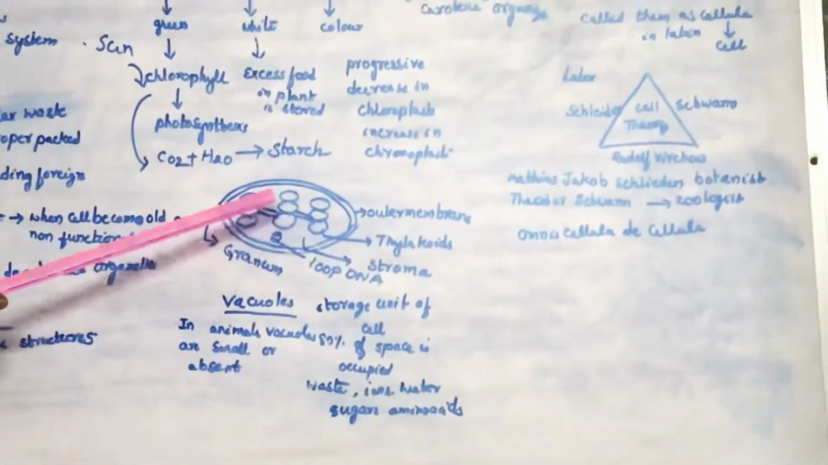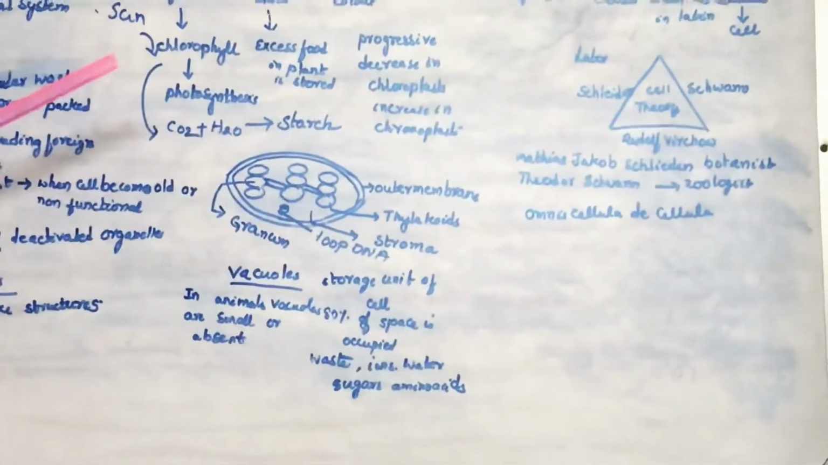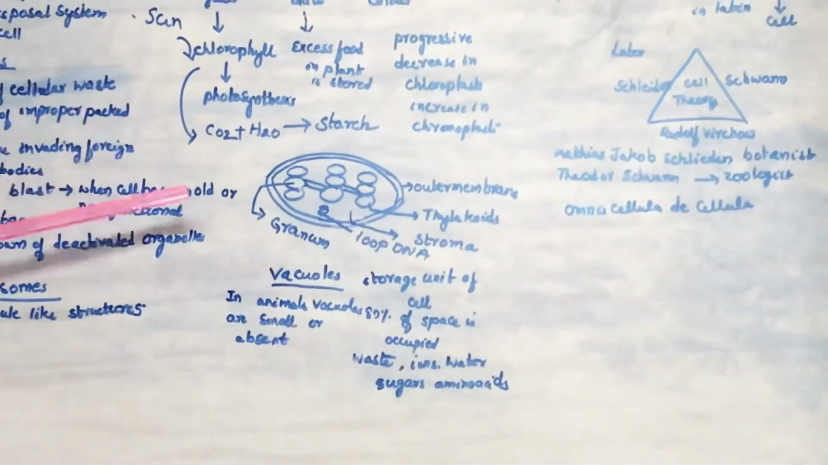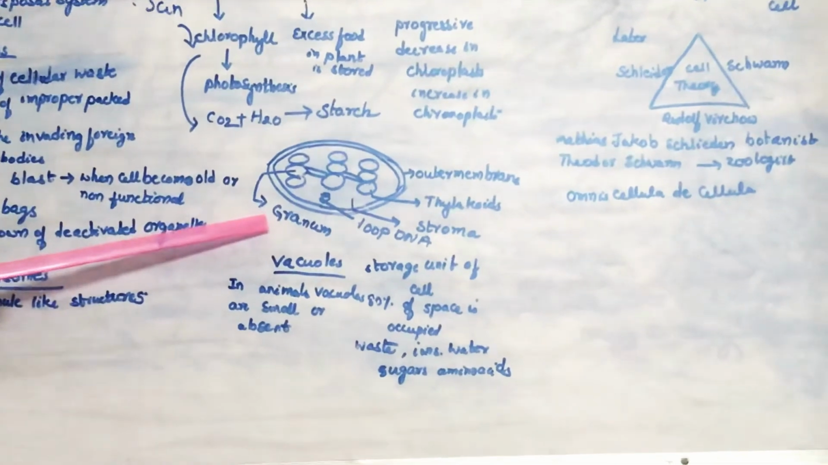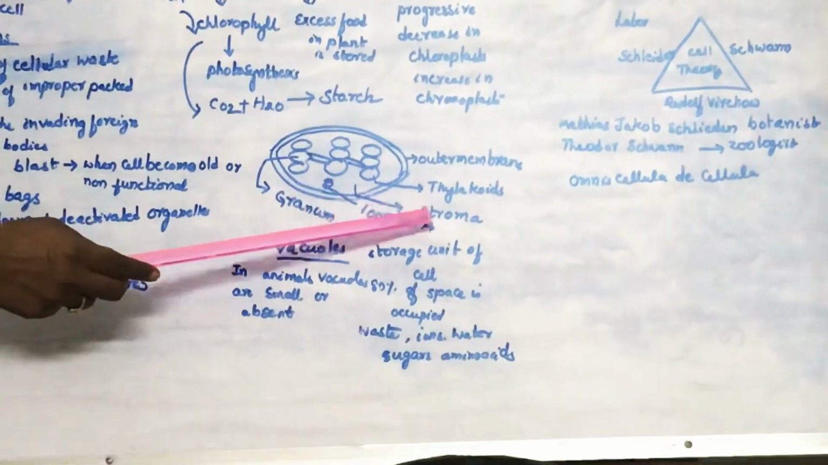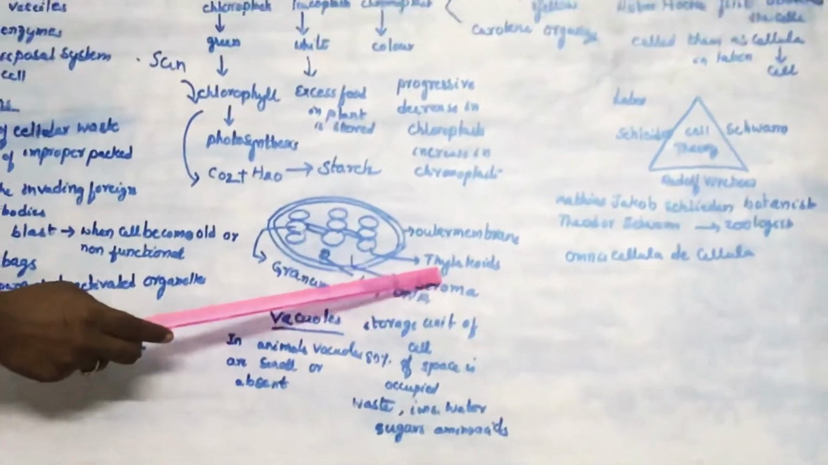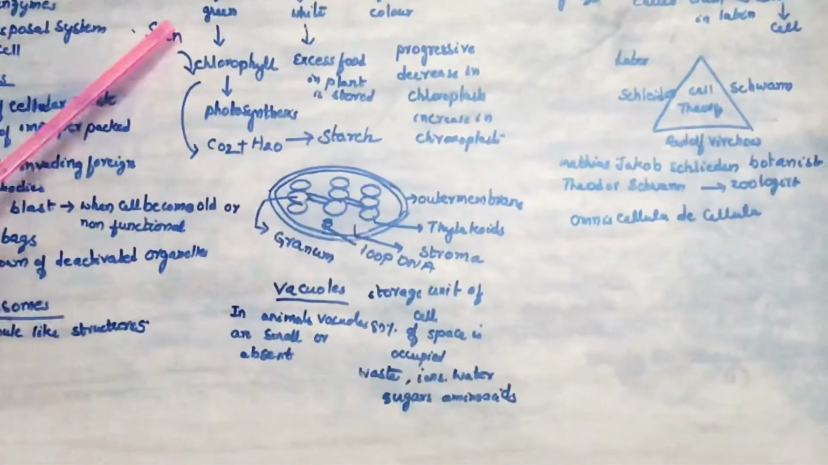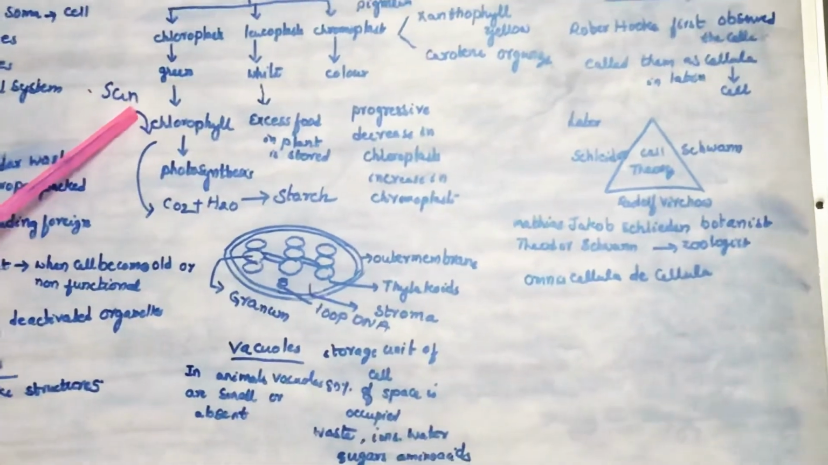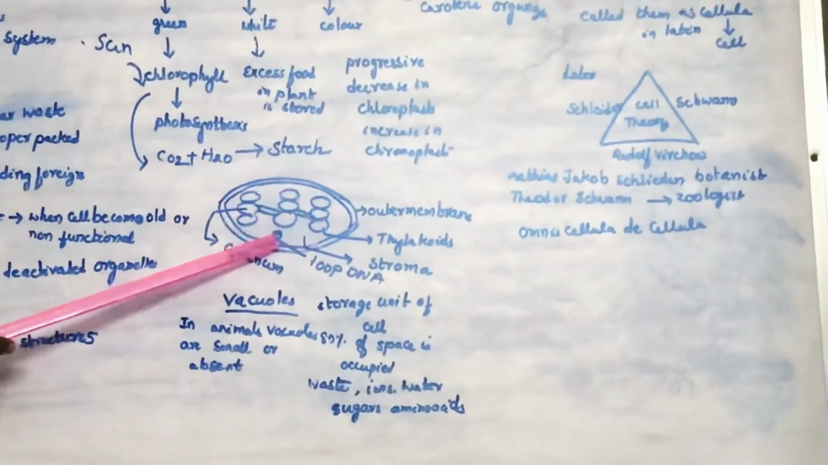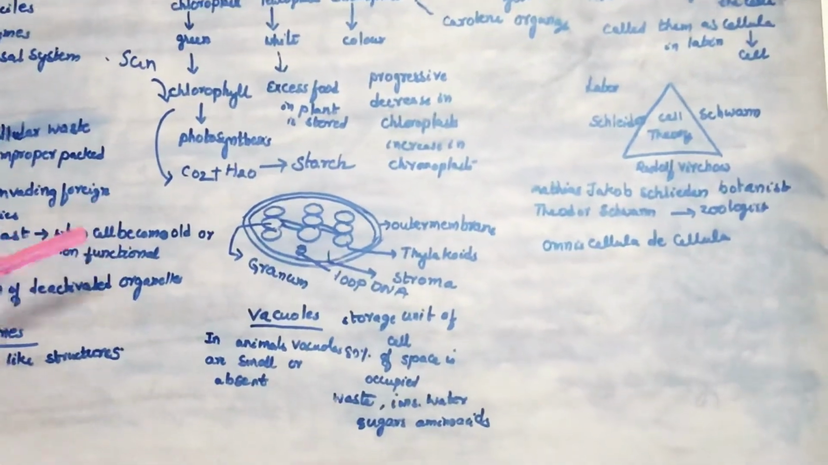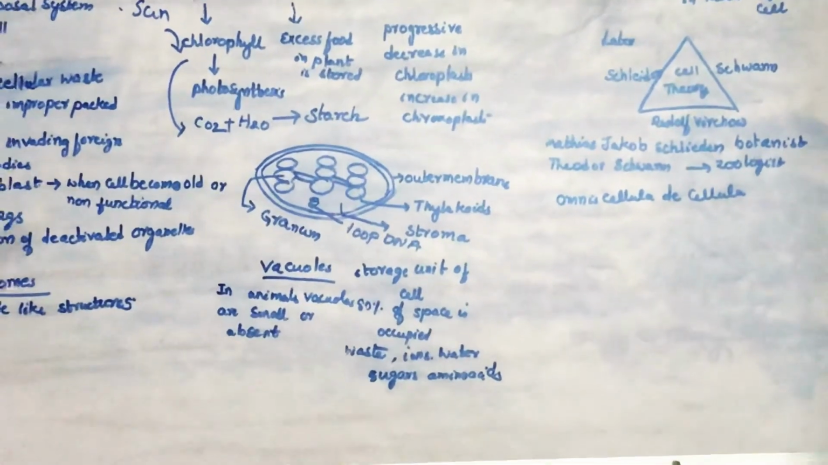The two important reactions that occur in photosynthesis, we call them light reaction and dark reaction. Light reaction takes place in the grana of the chloroplast, and dark reaction takes place in the stroma of the chloroplast. The grana is responsible for trapping the solar energy, and the stroma is responsible for the formation of starch or glucose. All these reactions we learn in class 10th.